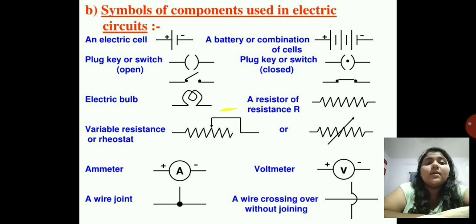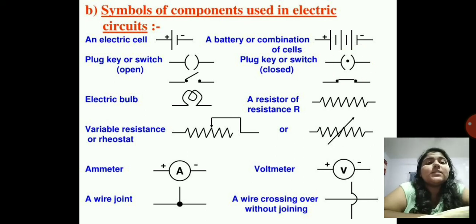Then this is a resistance, okay, resistance or a rheostat we can say. Okay, then there is an ammeter. Then there is a wire joint. Okay, if the wires are joined perpendicular, then it is given over there. Then there is a combination of cells, that is one or two or three cells if it is given. Then there is a combination of cells as a battery. Then there is a closed switch.